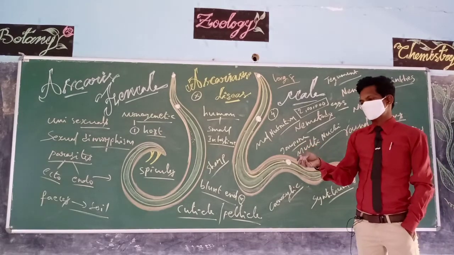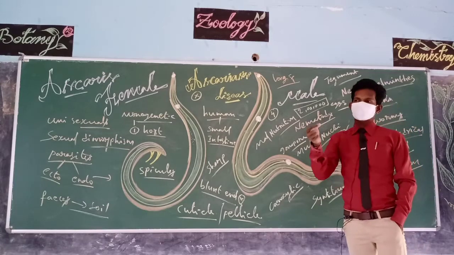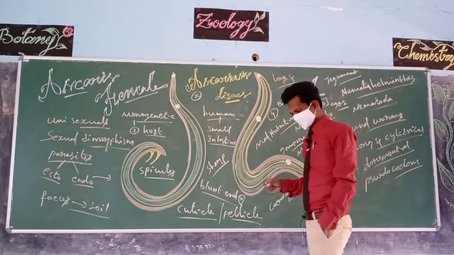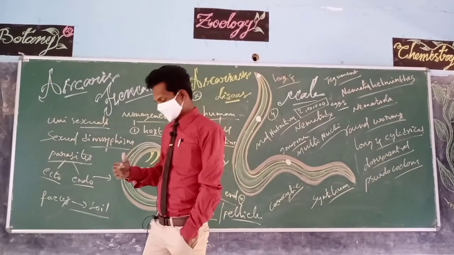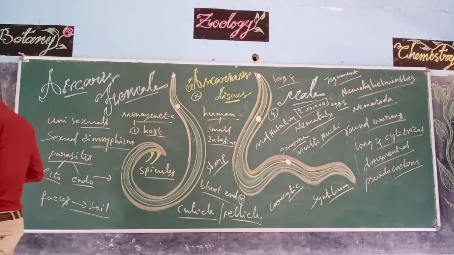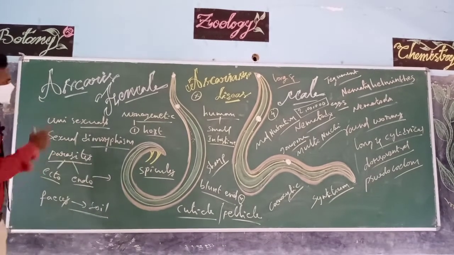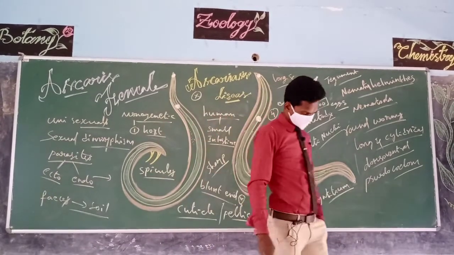From the nails, whenever these persons consume food, they enter the human body through the food, and finally they settle in the small intestine and repeat their life cycle. We already said that these worms are monogenetic parasites.